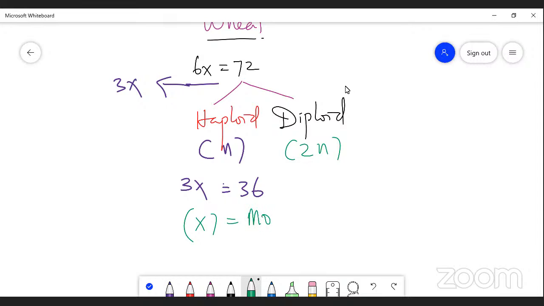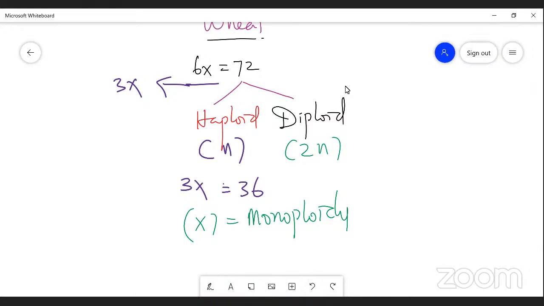So X, mono. The X stands for monoploidy. Monoploidy is nothing but there is only one basic set of chromosomes in an organism, that is called monoploidy, right? So monoploidy can be designated by X, and diploidy is indicated by 2x. And triploidy, right? So this polyploidy can be indicated by various.